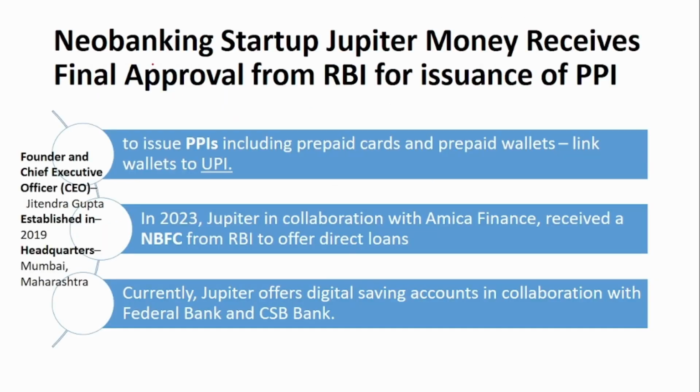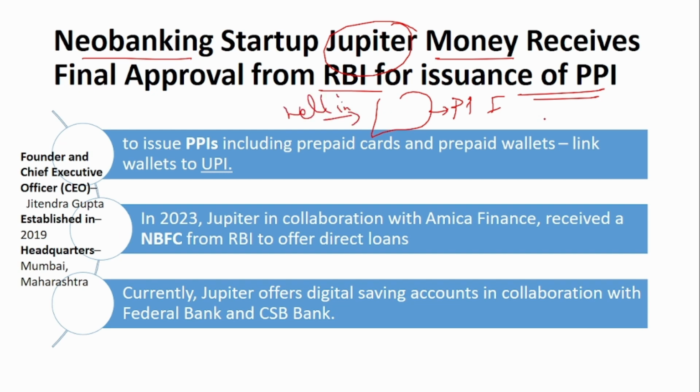The next news is about an approval. Neo-banking startup Jupiter Money has received final approval from RBI for issuance of PPI, that is prepaid payment instrument. In a prepaid payment instrument, you can load money in hand, and you can use it for making any purchase payment. You can use it only up to the limit that is available in this PPI. If you have loaded 500 rupees, then you can make purchase payment up to 500 rupees only. So this is the purpose of PPI.